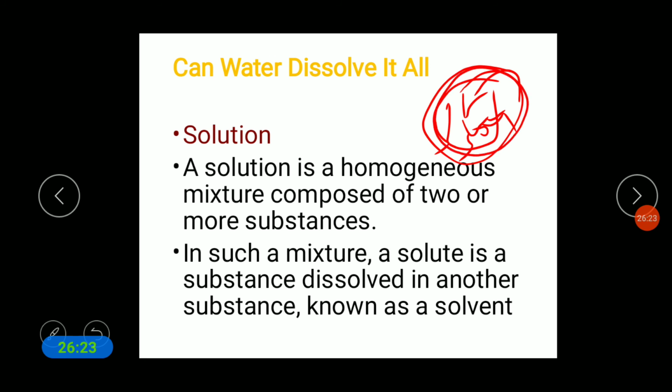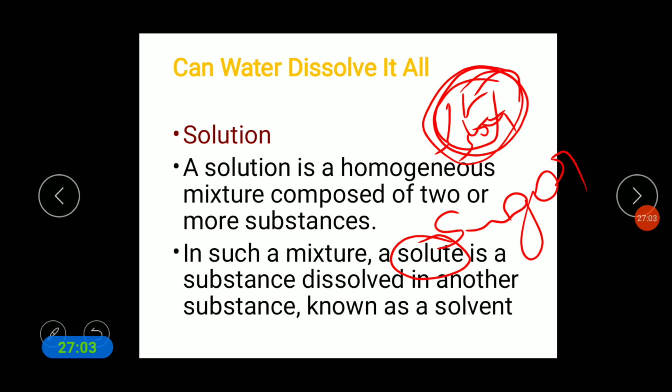This is the juice which we call homogeneous. Why do we call it homogeneous? Because it is composed of two or more substances. What are the substances which are present in this lemon juice? Sugar, lemon, water. So what do we call this? Solution. A solution is a homogeneous mixture composed of two or more substances. In such a mixture, a solute substance is dissolved in another substance known as solvent. Here, solute means what? Sugar.